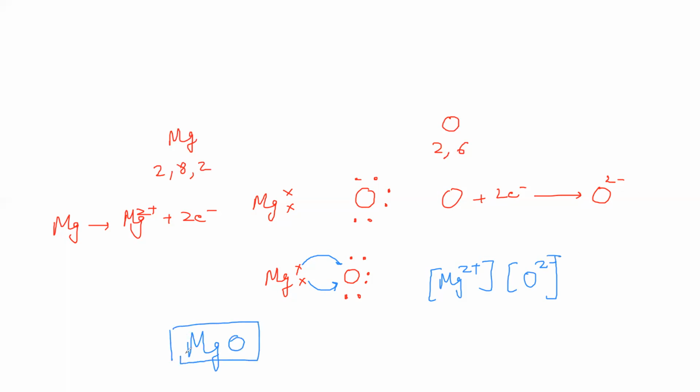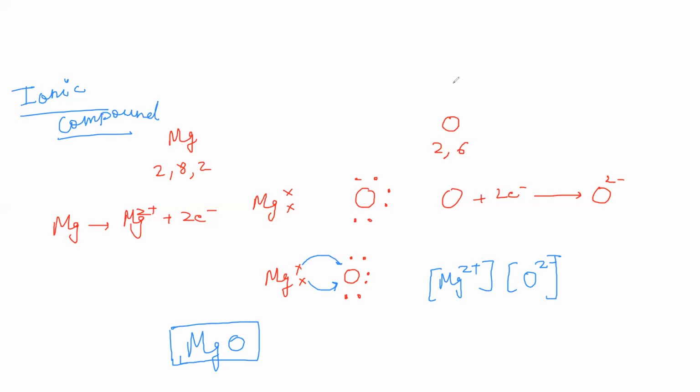So the theory which we read in our junior classes, that magnesium has a tendency to lose electrons and oxygen has a tendency to gain electrons, means that metals lose electrons, explained with the help of electronic configuration. We have already learned valence and valence electrons and Lewis symbols. It helps us to explain the formation of an ionic compound. And the force which holds these ions is called electrostatic force of attraction, which makes the atoms stable.